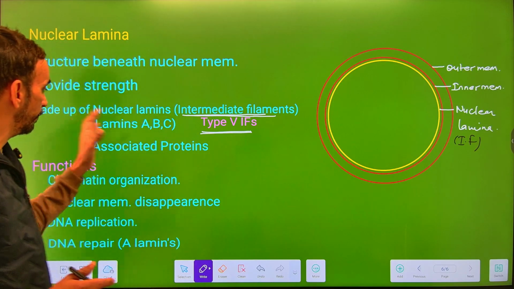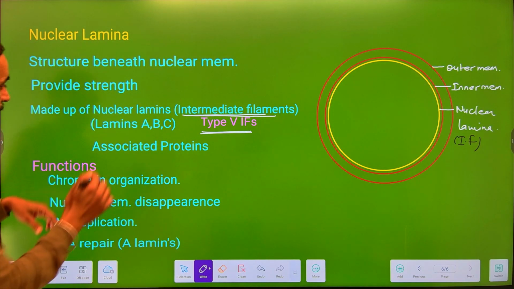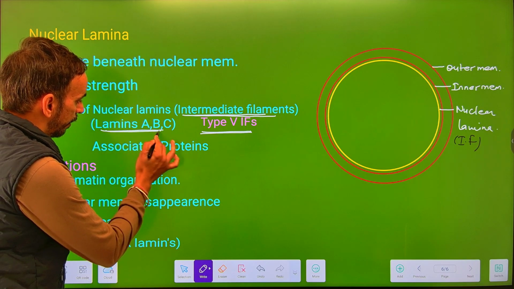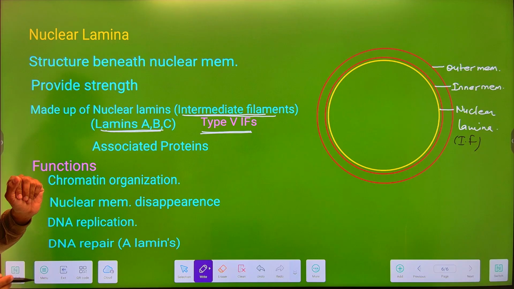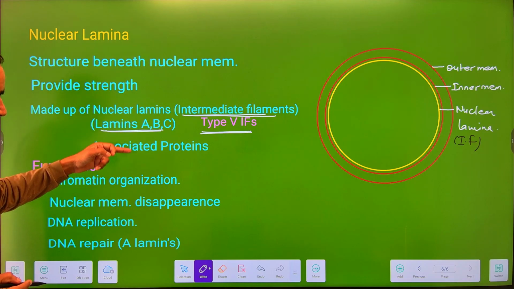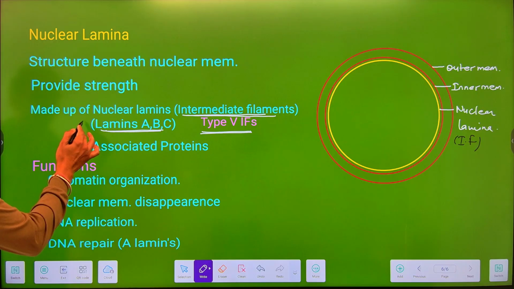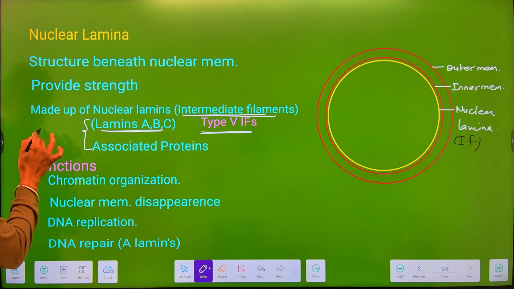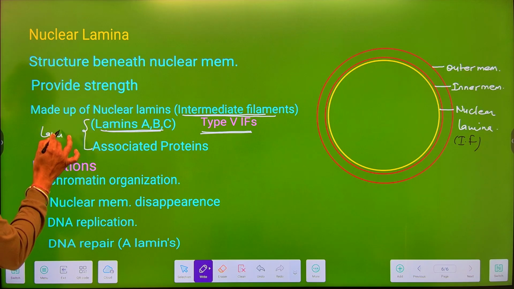So we have different types of lamins, that is lamins A, B, C, which remain associated with proteins. So intermediate filaments with some proteins together form the nuclear lamina.